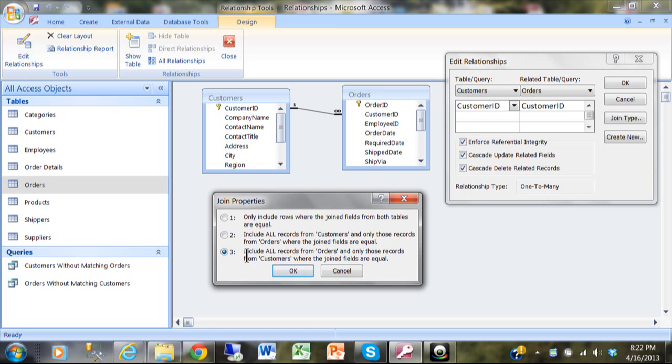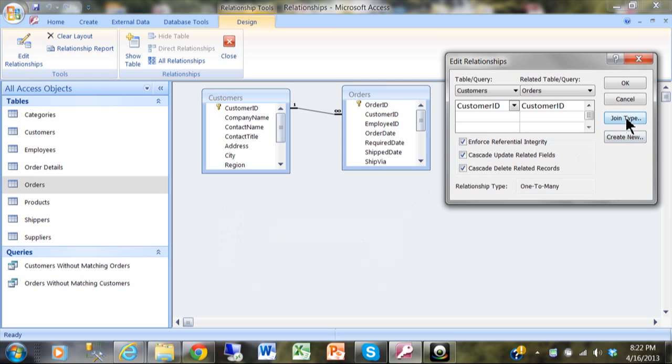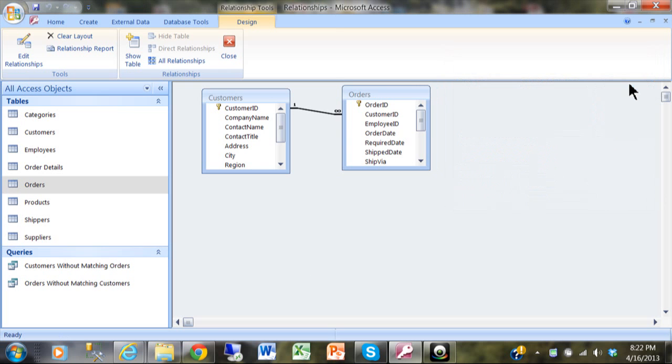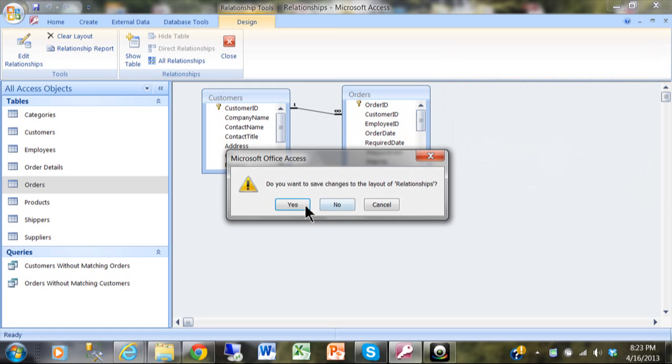Now in this case, there wouldn't be any orders that don't have a matching customer because we said enforce referential integrity. So actually that one would not even apply in this situation, although sometimes it does. But anyway, that's what the join types mean. I'm going to click on OK, and the way I got to that screen was join type. So I'm going to click on OK again, and then we have the relationship between the tables. I'm going to close that window, and we'll save the relationships.